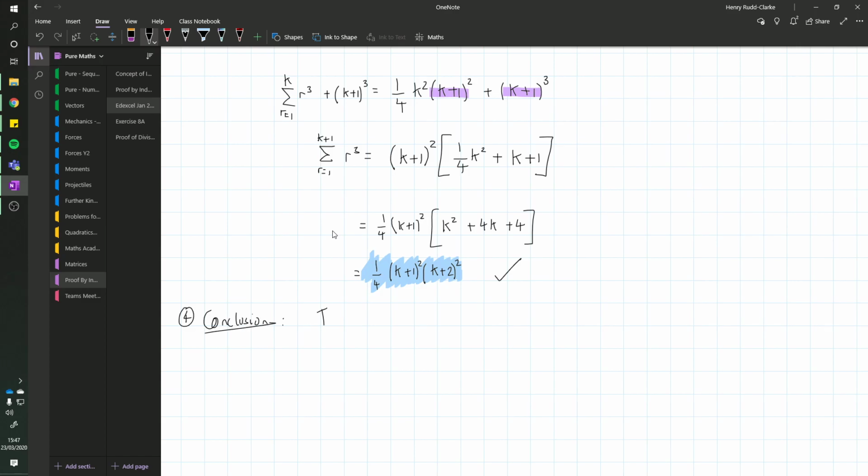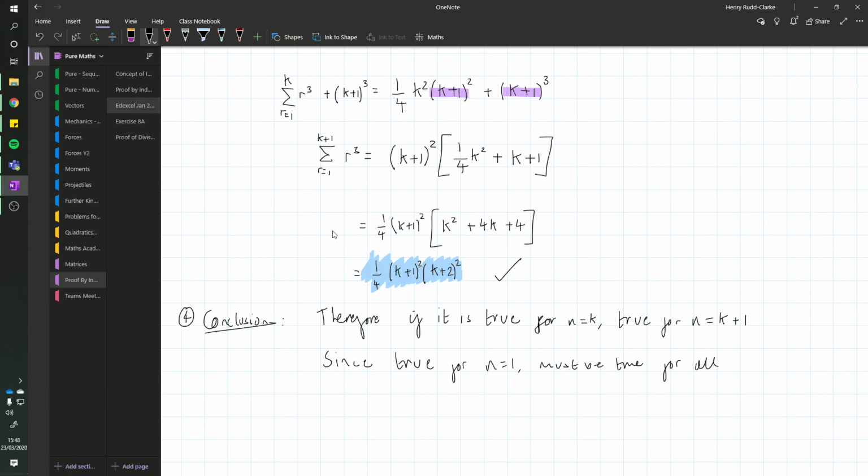So therefore, if it is true for n equals k, I've written this in a slightly different way, but it's true for n equals k plus 1, and then we write, since it's true for n equals 1, it must be true for all values of k, or all k.